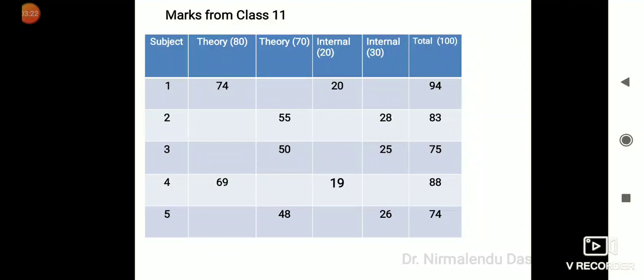That means only the 5 best subjects will be taken into consideration. But in class 11 you will find some theory portions are of 80 marks and some are of 70 marks. If the theory portion is of 80 marks, then internal or practical will be of 20 marks. If the theory portion is of 70 marks, then internal or practical will be of 30 marks. And based on that, marks will be counted.